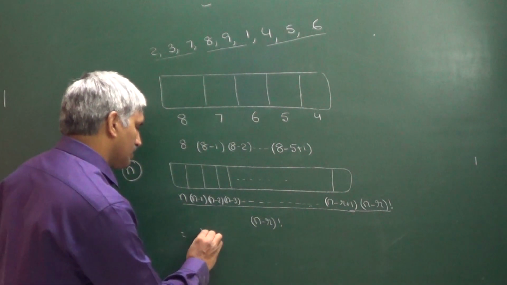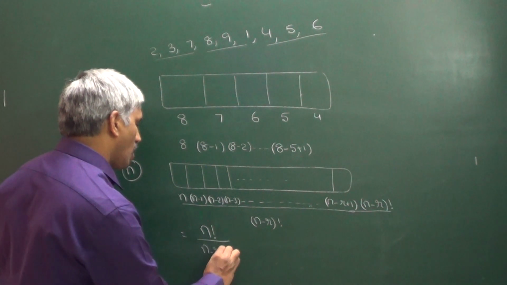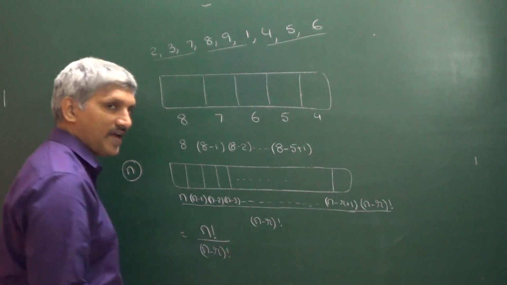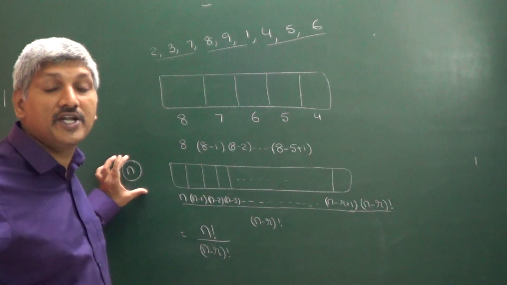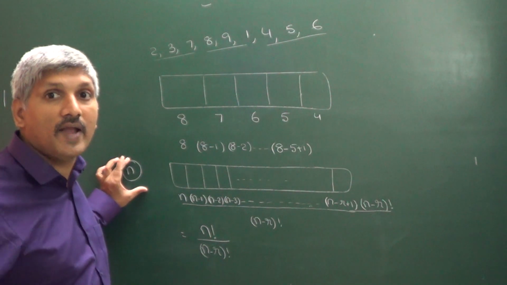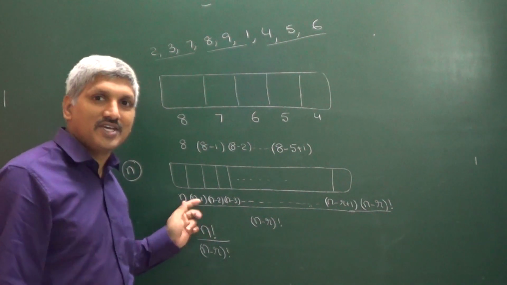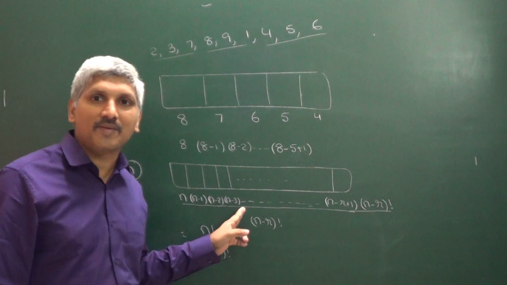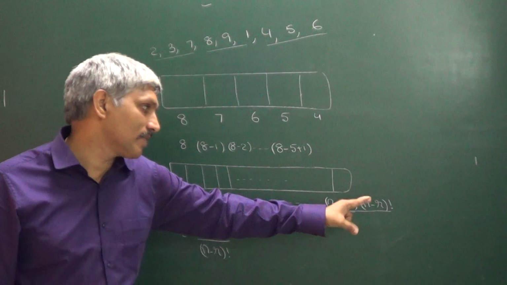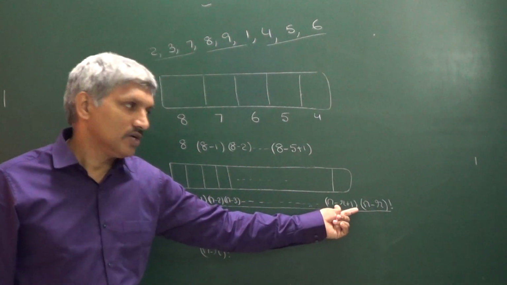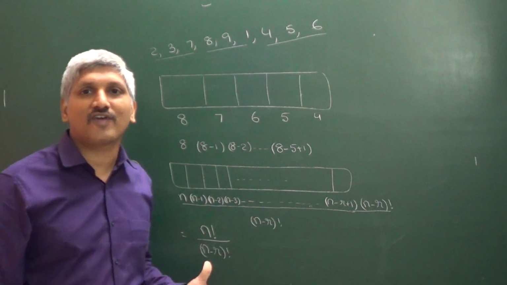Now the numerator becomes n factorial divided by n minus r factorial. So r blank places can be filled with n distinct objects in n into n minus 1 into n minus 2 and so on up to n minus r plus 1 ways. That is nothing but n factorial divided by n minus r factorial ways.